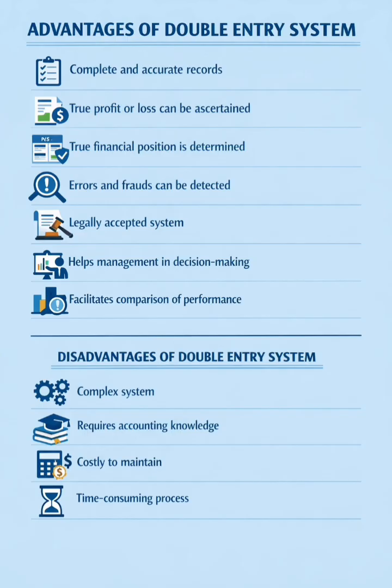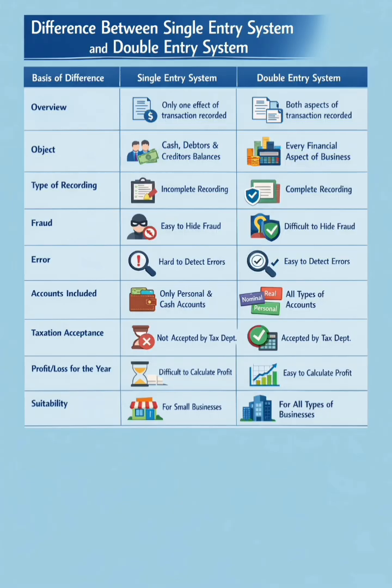Facilitates comparison of performance. Disadvantages of double entry system. Complex system. Requires accounting knowledge. Costly to maintain. Time-consuming process. Difference between single entry system and double entry system. On the basis of overview. Only one effect of transaction is recorded under single entry system, whereas both aspects of transaction are recorded under double entry system.